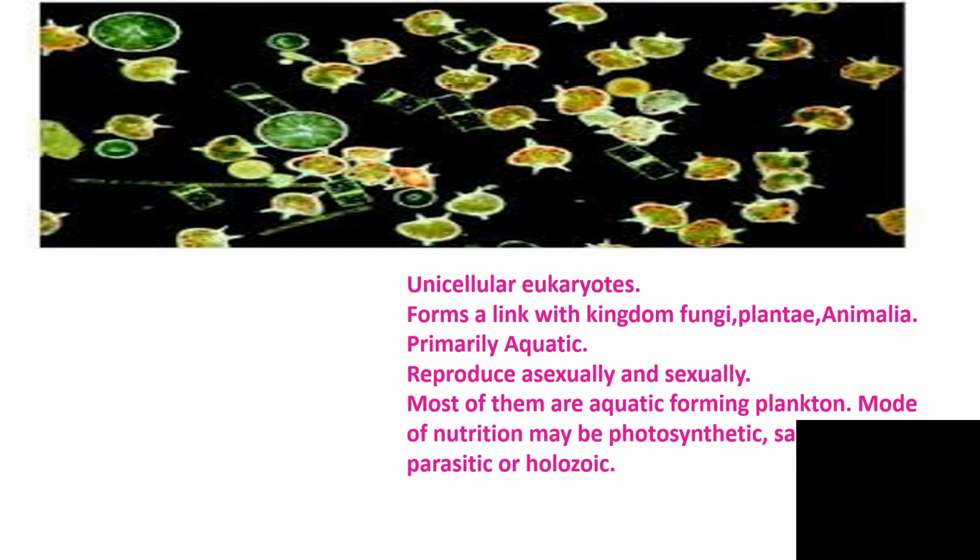They are unicellular eukaryotes. They form a link with kingdom Fungi, Plantae and Animalia. They are primarily aquatic. They reproduce asexually and sexually. Most of them are aquatic, forming plankton. Mode of nutrition may be photosynthetic, saprophytic, parasitic, or holozoic.